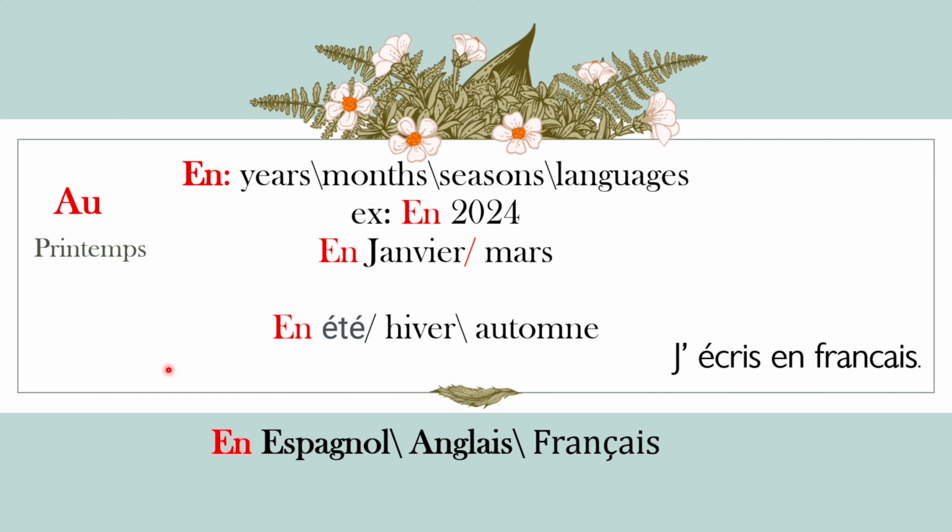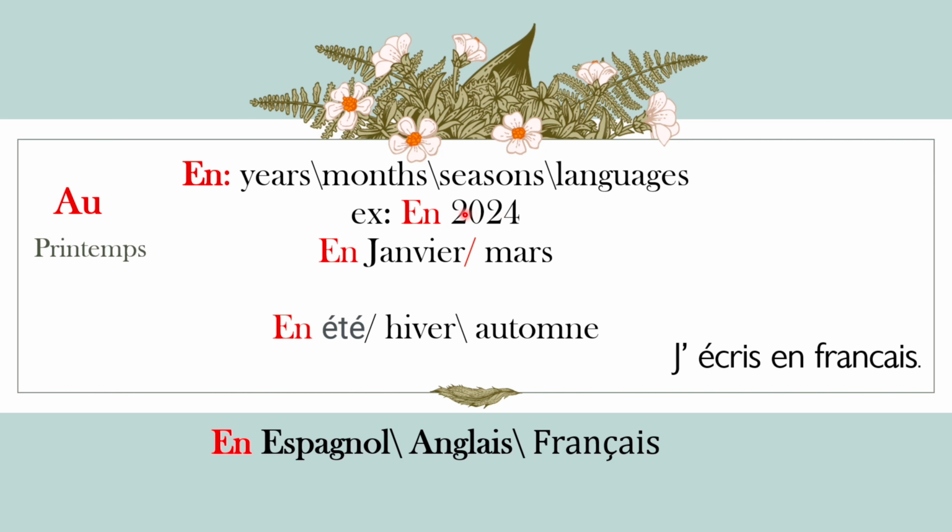Now look at the rule of "en" again, where "en" is used with years, the name of the year. Like we are in 2024, so it will be "en 2024".